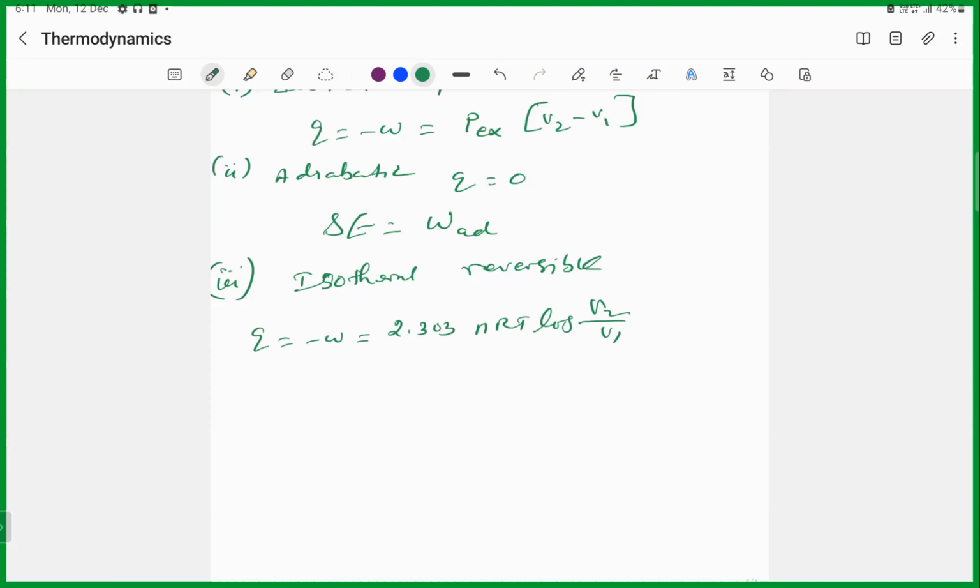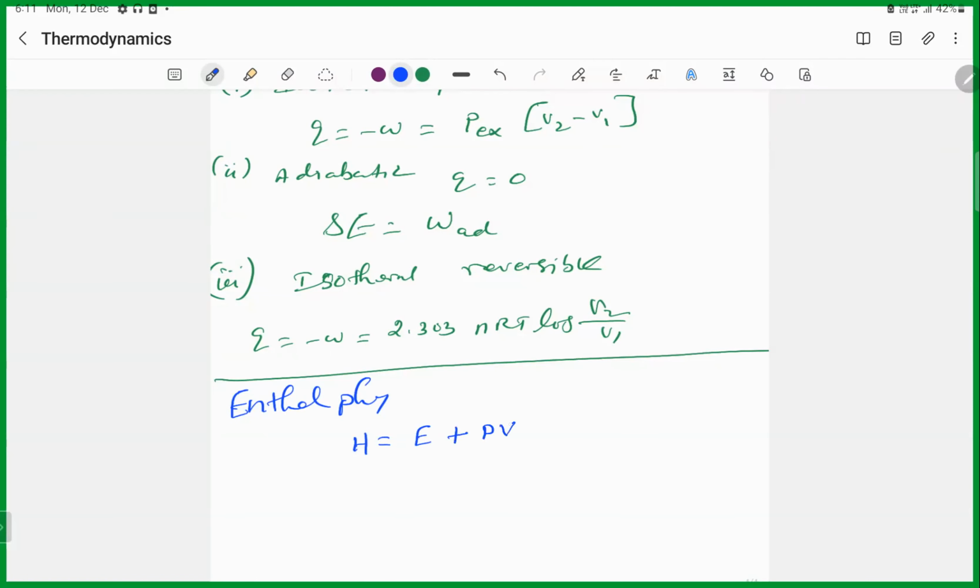But heat content you cannot calculate. ஓகேவா? இனிஷியல் ஃபைனல் ஹீட் கண்டென்ட் கால்குலேட் பண்ண முடியாது. So enthalpy H is equal to the sum of internal energy and pressure volume.